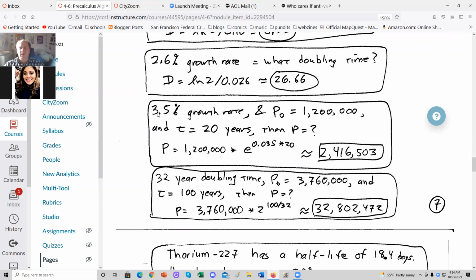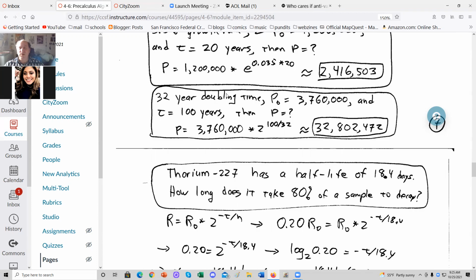If you have a 3.5% growth rate, and the initial population is 1.2 million at a time of 20 years, then the later population will be the initial population, 1.2 million, times e to the power of k, 3.5%, times t, 20, and with a bit of calculation, it's about 2,406,503. Although, frankly, those last 3 digits I doubt the accuracy of.